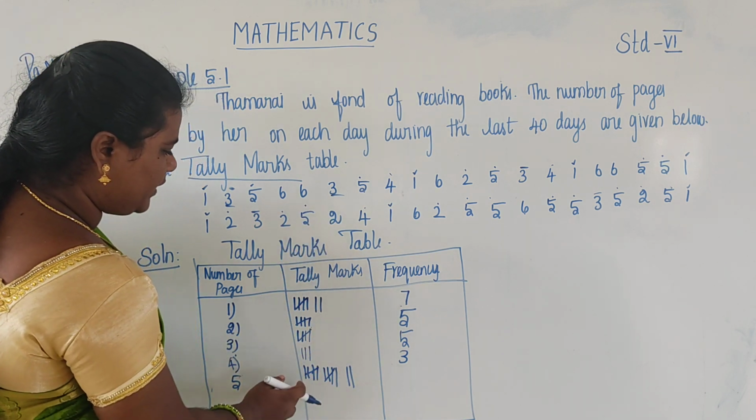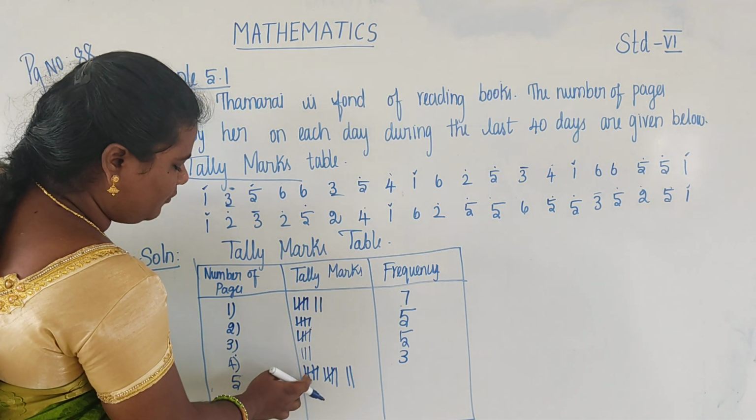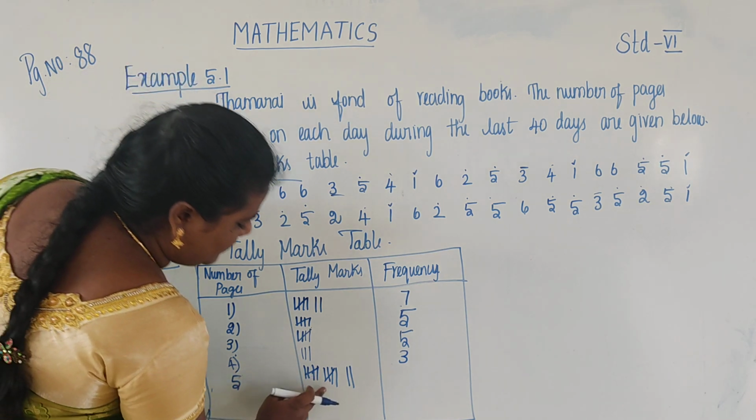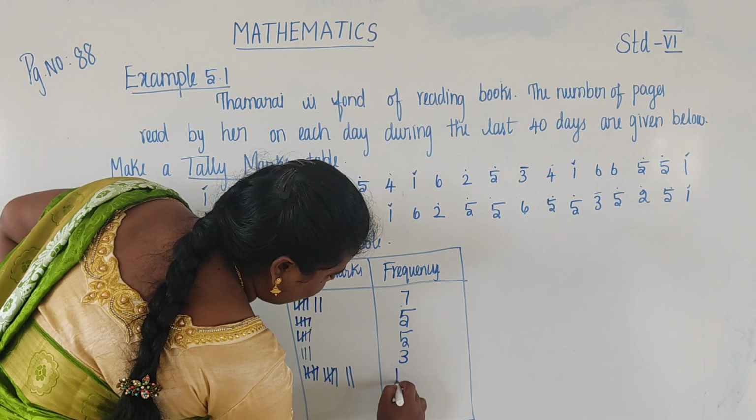So how many tally marks are there? This group is 5, this group is 5, and 2 more, so 5 plus 5 is 10, 11, 12.